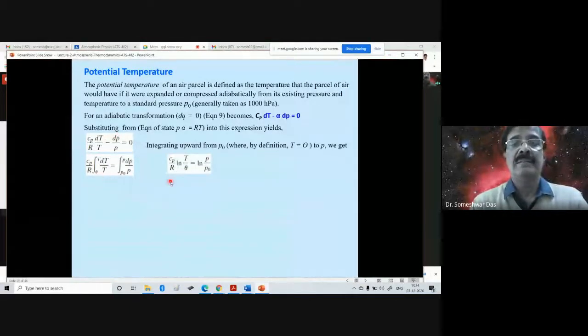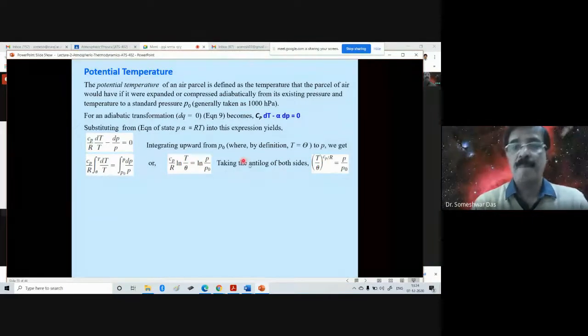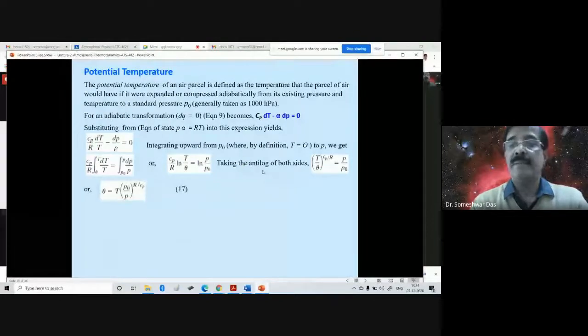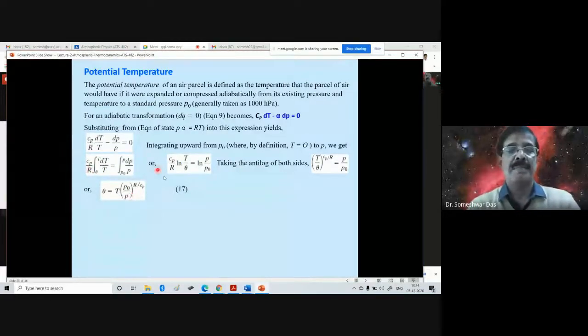Or we can write Cp by R log of T by theta is equal to log of P by P0. Now taking the anti-log on both the sides, we can get T by theta to the power of Cp by R is equal to P by P naught. From this equation, we can write theta is equal to T times P0 by P to the power R by Cp. And this is the definition of the potential temperature.